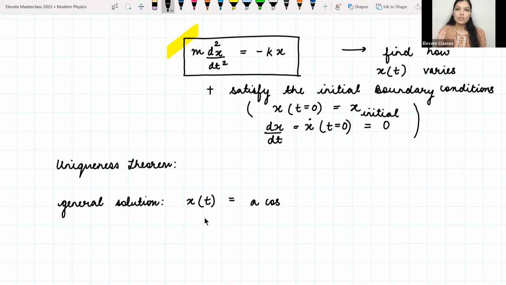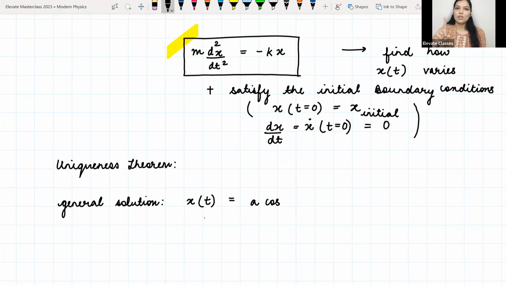But the nature of the solution at time equal to 0 has to satisfy the initial conditions. So if I have chosen some kind of a decaying function or some exponential function or some arbitrary function, and it somehow satisfies this equation, but it does not give me the desired initial value when I substitute the initial conditions, then that is not the unique solution of that problem.